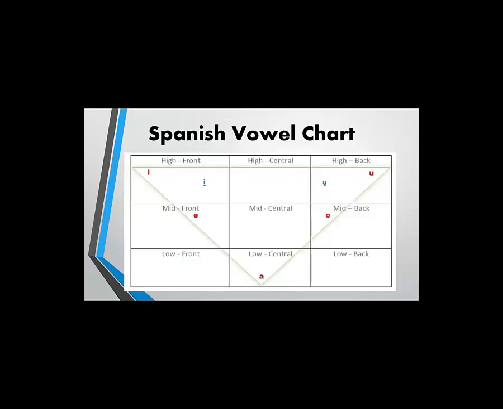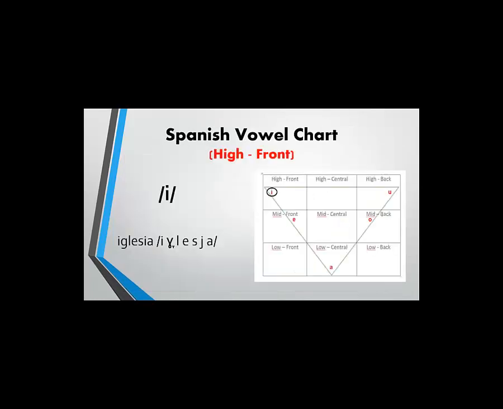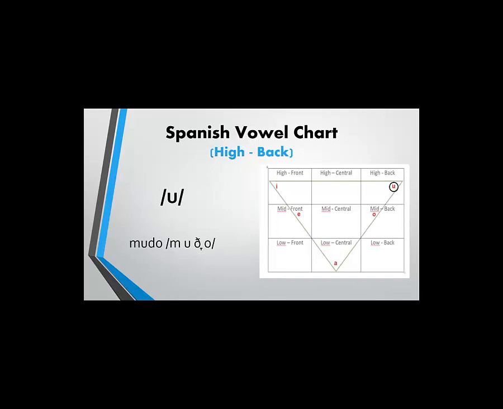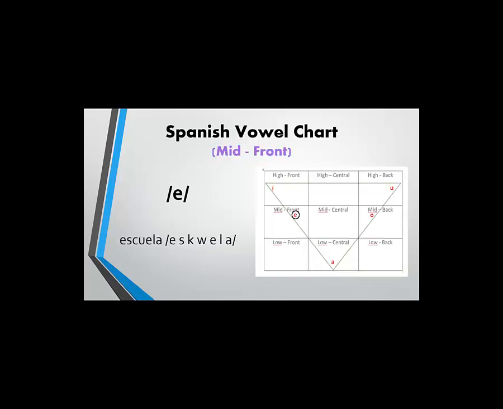In Spanish, the names of vowel positions are equal to English: front, central, back, high, mid, low, but most of the sounds are different. For example, I, iglesia. U, mudo.